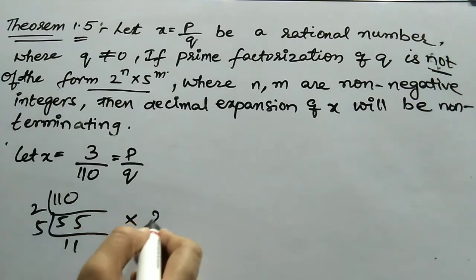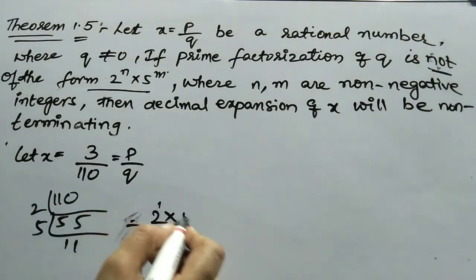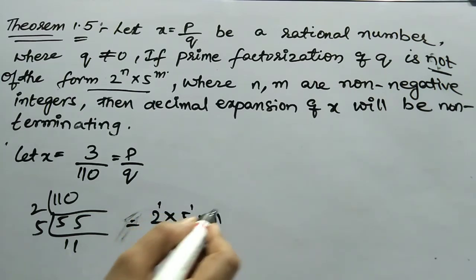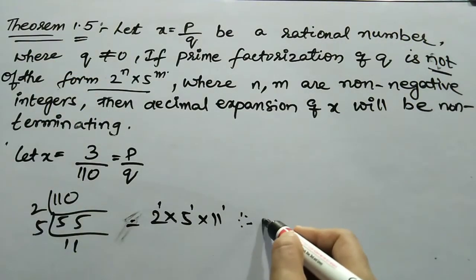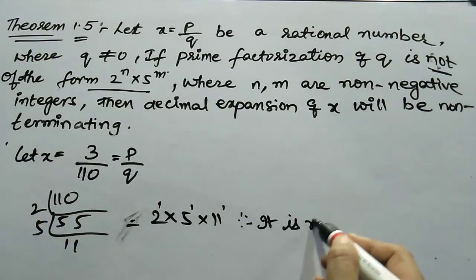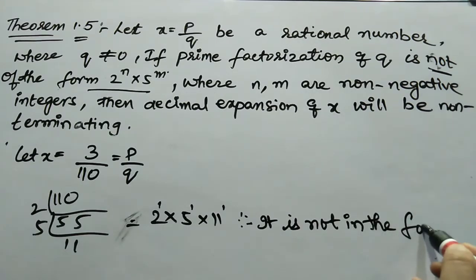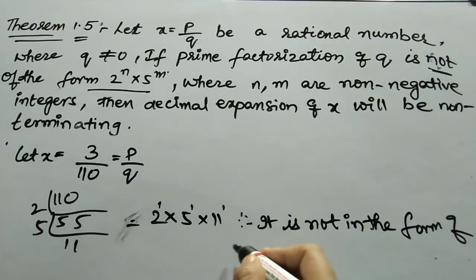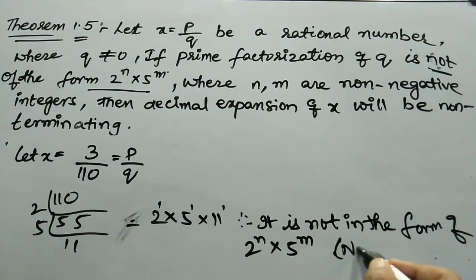What are the factors you will get? 2 to the power of 1, 5 to the power of 1 into 11 to the power of 1. Therefore it is not in the form of 2 to the power of n into 5 to the power of m. So, it is a non-terminating number.